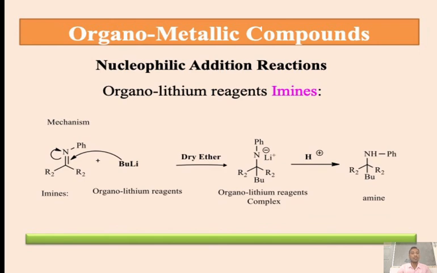Here again there are pi and sigma bonds. Then the pi bond shifts towards the nitrogen side and it gets negative, in the presence of dry ether, which is the solvent, and it makes an organolithium reagent. Simply followed by hydrolysis, it converts into amines, substituted amines.